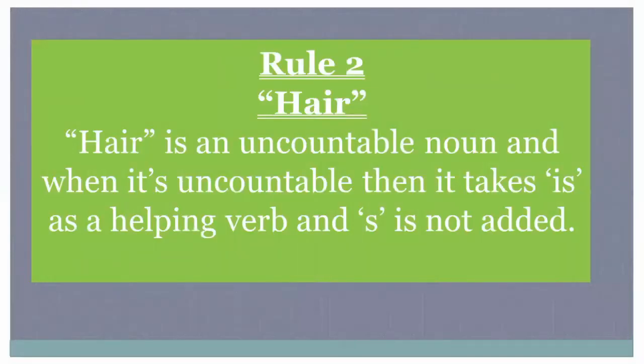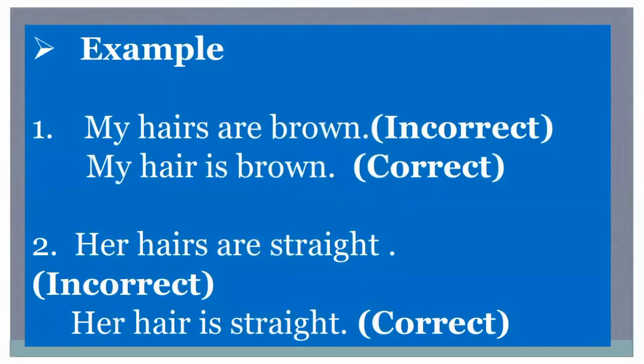Rule number 2 is about the noun hair. Hair is an uncountable noun, and when it is uncountable, then it takes is as a helping verb and s is not added with this noun hair. For example, my hairs are brown. This is incorrect sentence because here we are taking hair as a collective noun, and when we will take hair as a collective noun, we won't put s with it, we won't put r with it, right? So its correct sentence will be my hair is brown.